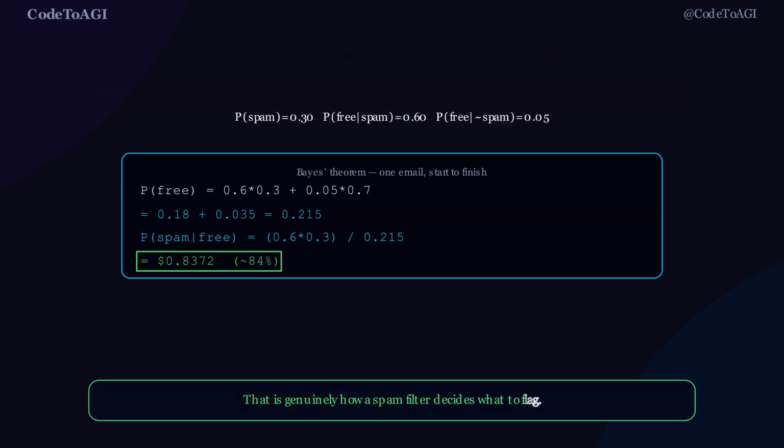Let's use it once, start to finish. 30% of emails are spam. That's our prior belief. 60% of spam emails contain the word free. Only 5% of real emails do. Bayes' theorem combines those into one number: the probability an email is spam, given it says free. Work through the math and you land at roughly 84%. That is genuinely how a spam filter decides what to flag.